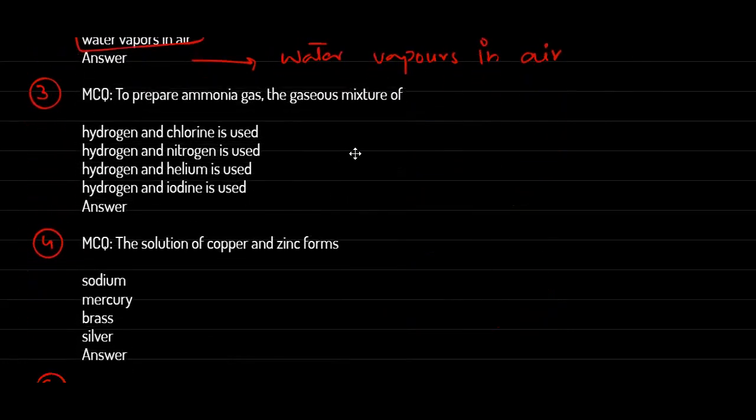Okay, MCQ number 3 and MCQ number 4. To prepare ammonia gas, the gaseous mixture of hydrogen and chlorine, no. Hydrogen and nitrogen, yes. This is the best answer. So the answer is hydrogen H2 plus N2 goes to form 2NH3. So this will be the option.